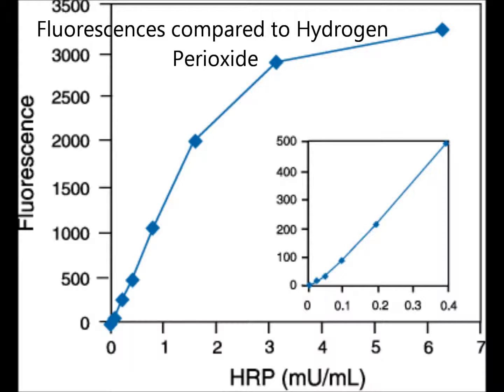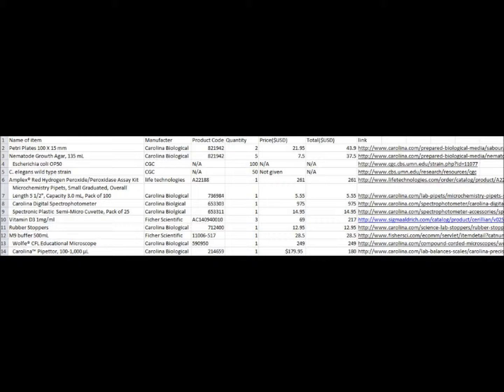Using the Amplex red hydrogen peroxide assay, the amount of hydrogen peroxide produced by each C. elegans can be determined. As the fluorescence of the C. elegans increases, the amount of hydrogen peroxide produced by the C. elegans is higher. The Amplex red hydrogen peroxide assay will be purchased from Life Technologies. The spectrophotometer needed for this experiment is already found in the lab.